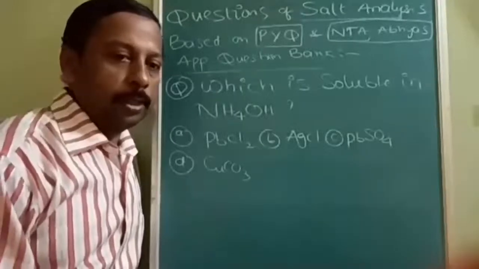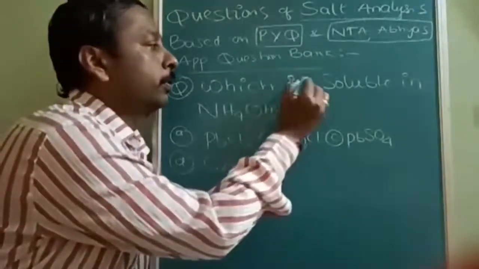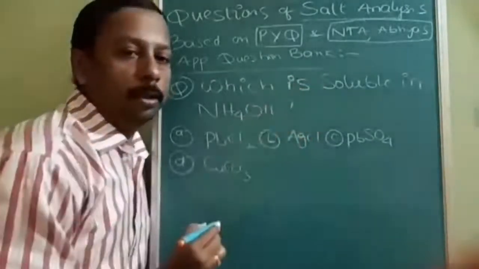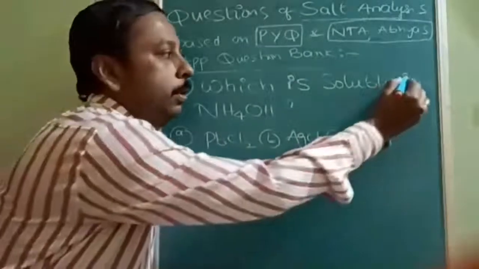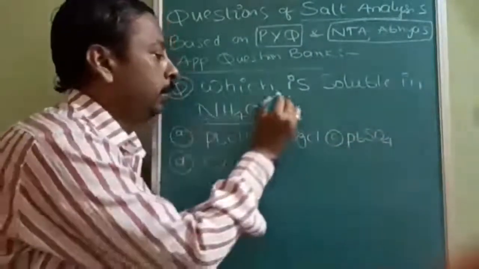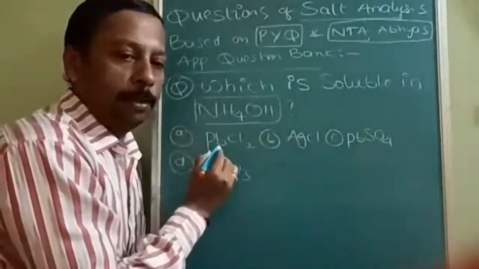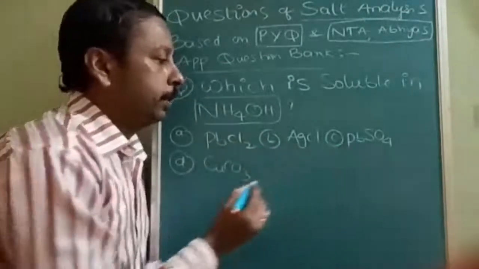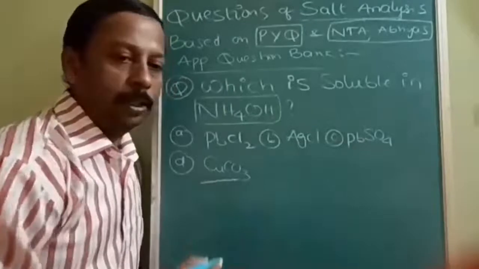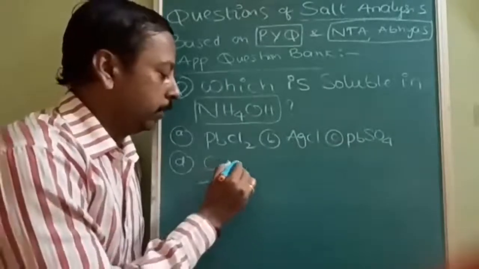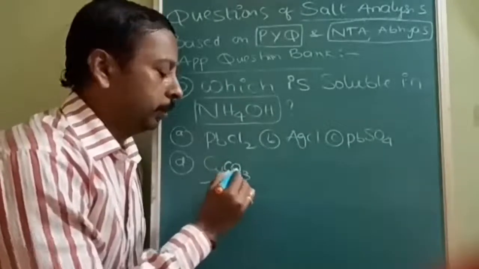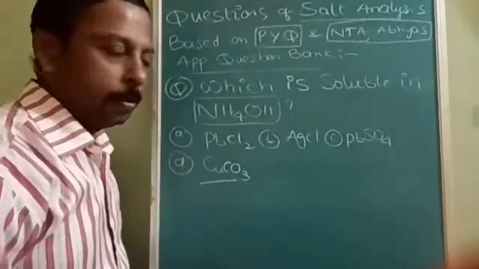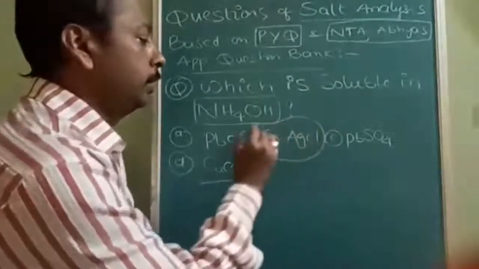Okay, next question is which is soluble? Question is which is soluble in NH4OH. Okay, option A PbCl2, option B AgCl, option C PbSO4, and option D is CuCO3. What is option C? PbSO4. Okay, answer is what? AgCl.